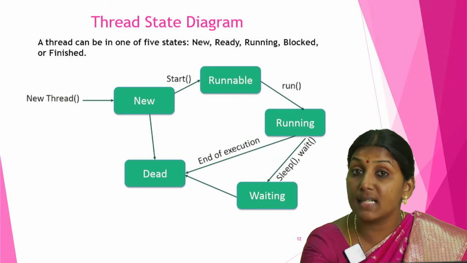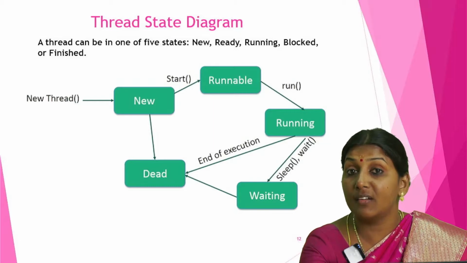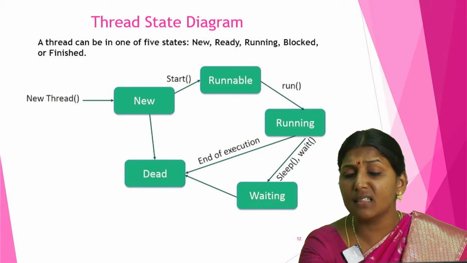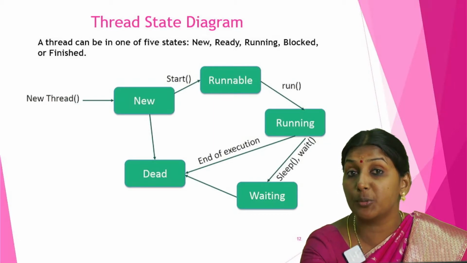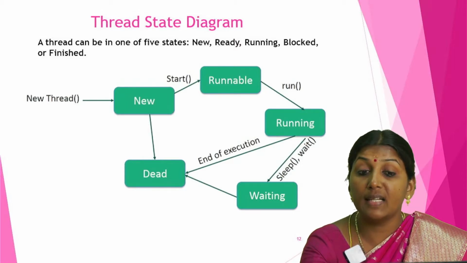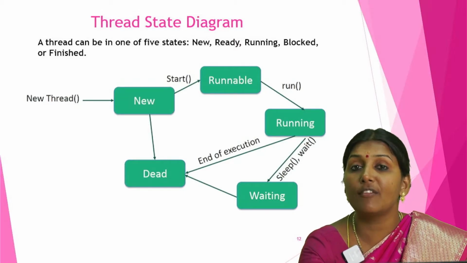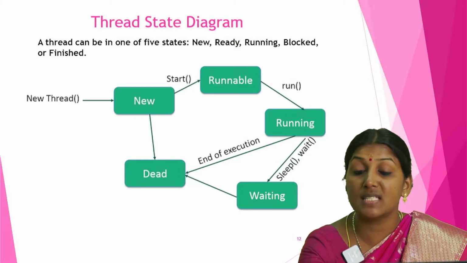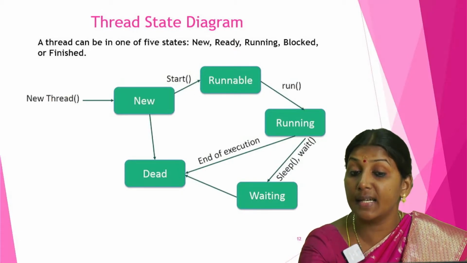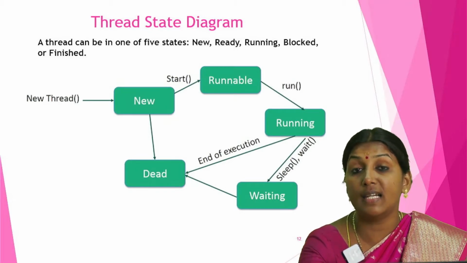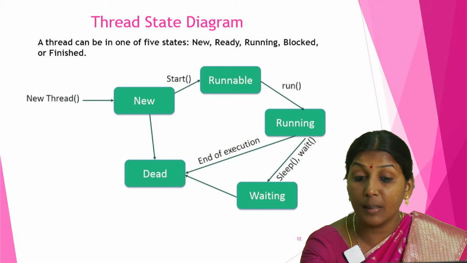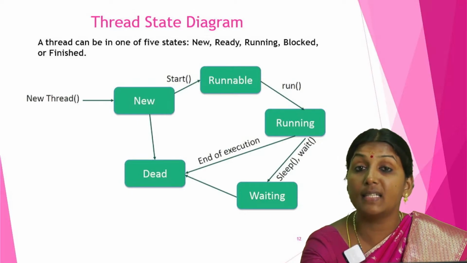Then automatically thread C will be stopped and killed. That killing state is called premature death. So the life cycle of multi-threading is: newborn state, runnable state, running state, waiting state, then dead state. There are 5 important stages in the multi-threading concept.